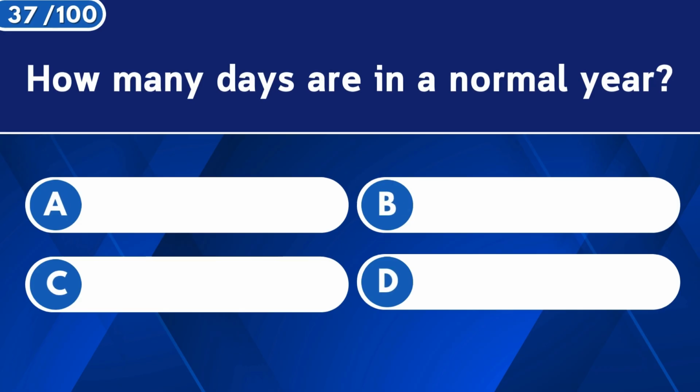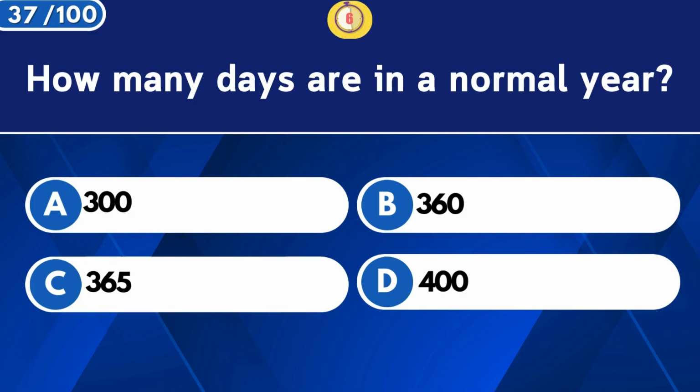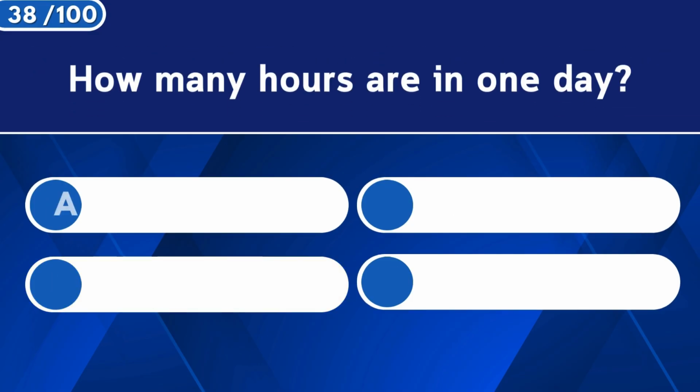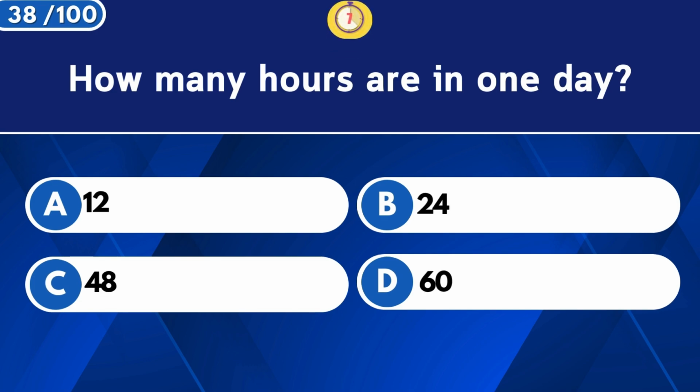How many days are in a normal year? 365. How many hours are in 1 day? 24.